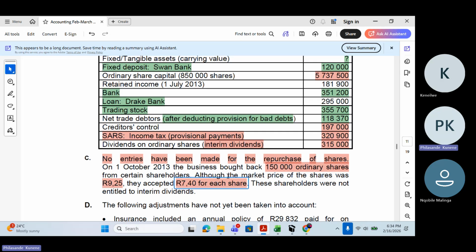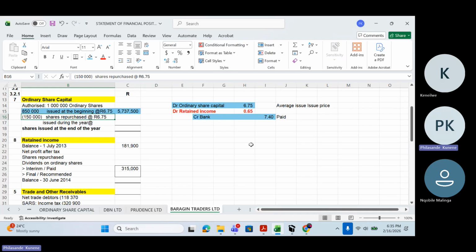They said here, although the market price for the shares was 9.25 rand, they accepted 7.40 rand, which means these people were supposed to charge us 9.25 rand when we were buying back these shares, but they allowed us to buy them back at 7.40 rand, which is good for us as a business. However, for them as well, they are still going to make a profit because they bought at 6.75 rand and they're selling to us at 7.40 rand. So they're making a profit of 65 cents, which is still okay.